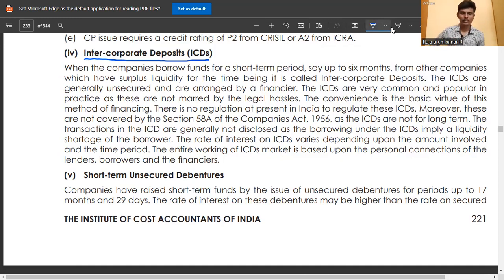Intercorporate deposits, ICDs. Take SAP, for example, where there is a subtopic, bank payments. If we create a bank payment account, a bank receivable account and a deposit account, the payment account will be subcategorized into two parts.